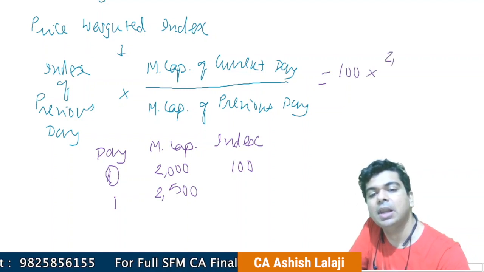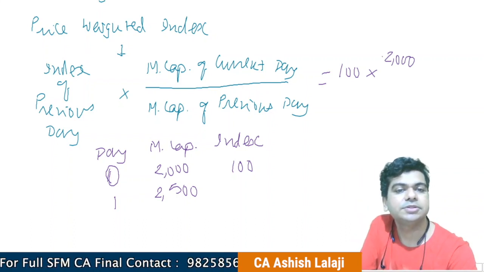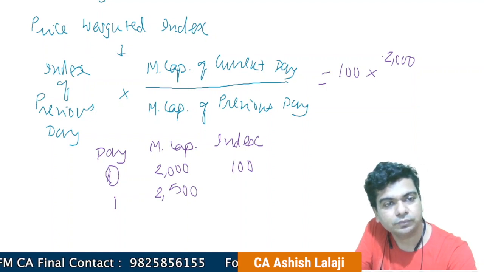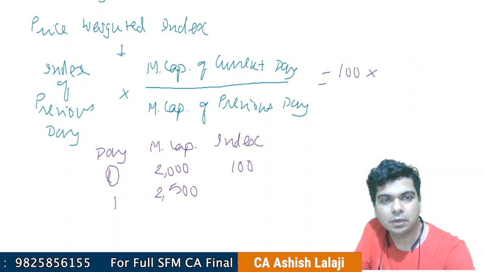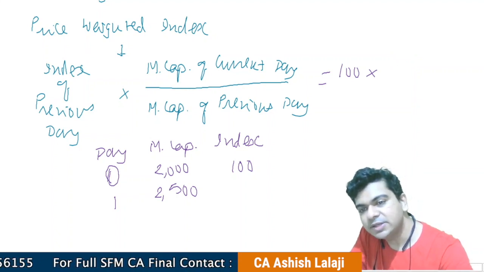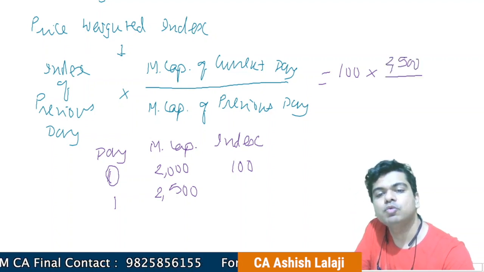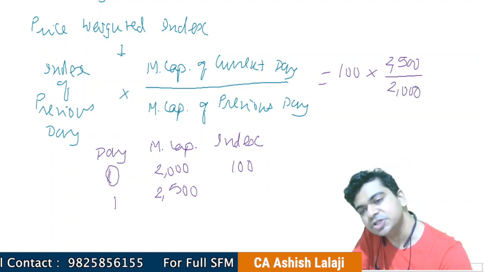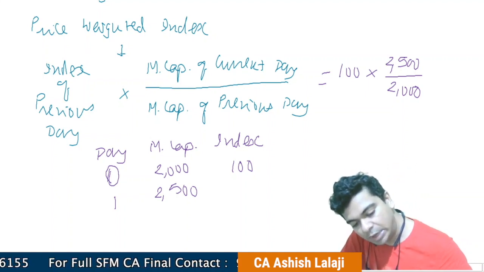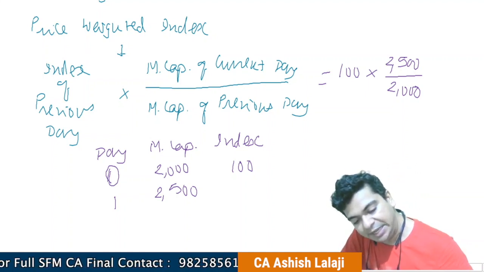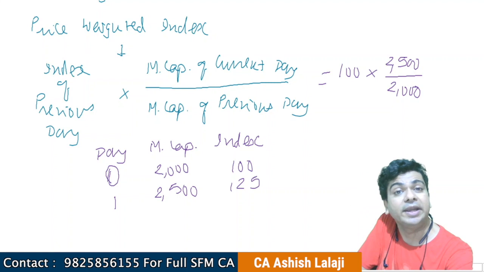Then the market capitalization of the current day will be considered, which is 2500, and this will be divided by the market capitalization of the previous day, which is 2000. I have a calculator with me, so 100 into 2500, I'm dividing that by 2000. My new index number is 125.